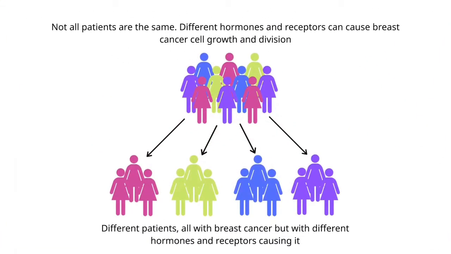Scientists have found that not all breast cancer patients are the same. There isn't just one hormone and receptor that can cause breast cancer cell growth and division, but a variety of different hormones and receptors that can vary from patient to patient. So, we can have different patients, all with breast cancer, but with different hormones and receptors causing it in each individual.